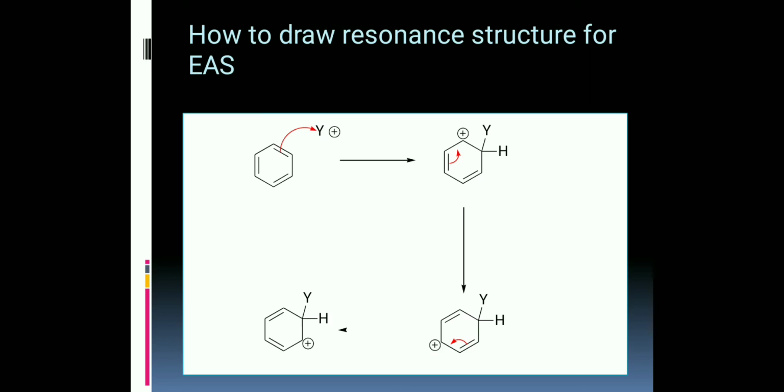So this is how we draw the resonance structure of EAS, that is electrophilic aromatic substitution.